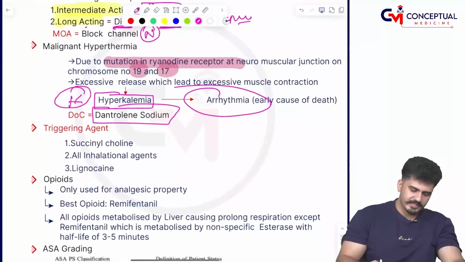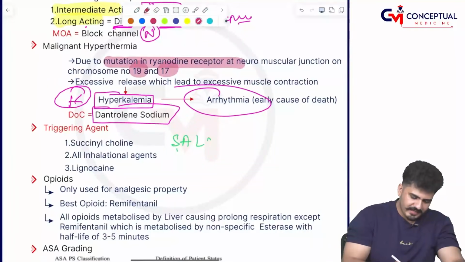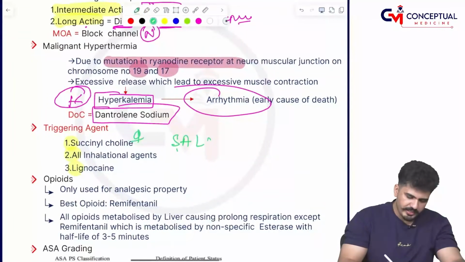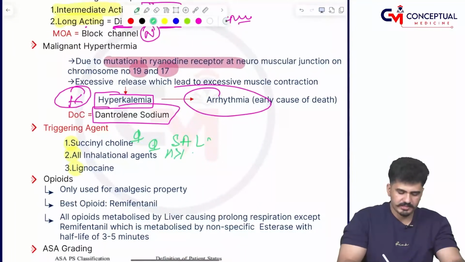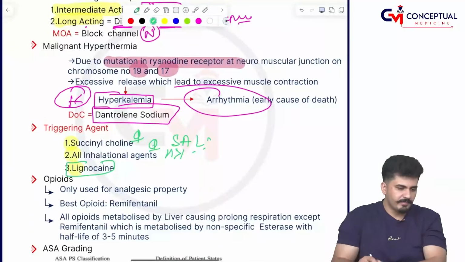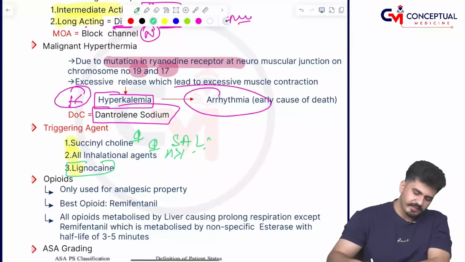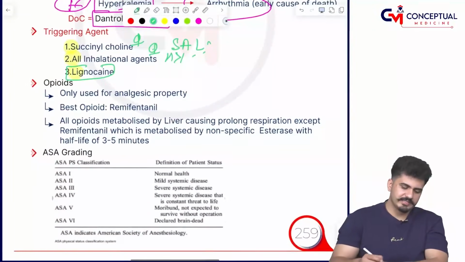Now triggering agent कौन है? SALI, साली. ये देखो निमोनिक है भाई. याद रखना, succinylcholine, all inhalational agents like halothane, isoflurane, desflurane, these are triggering. Plus lignocaine is a triggering agent for the malignant hyperthermia. Done, sir?